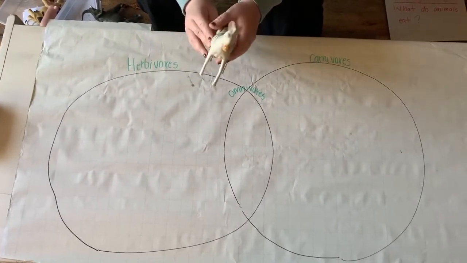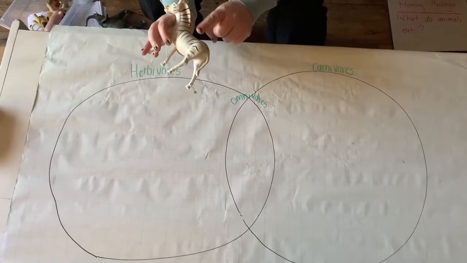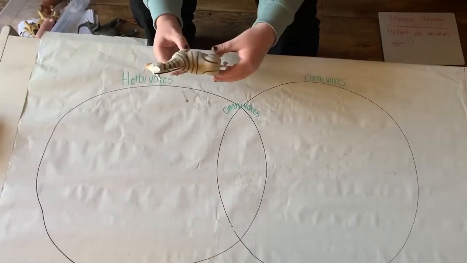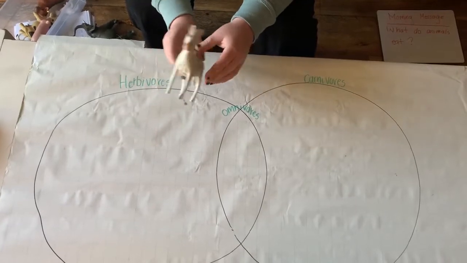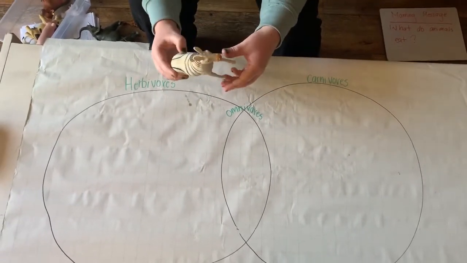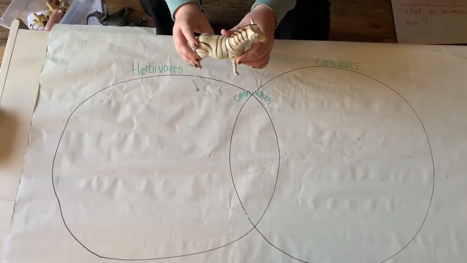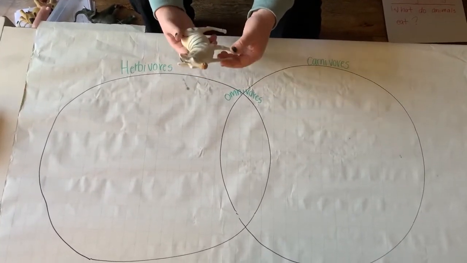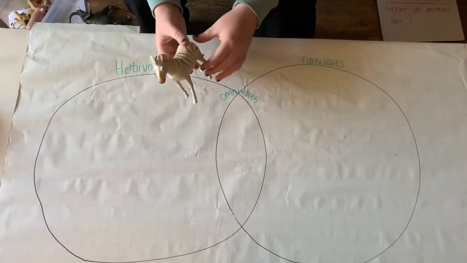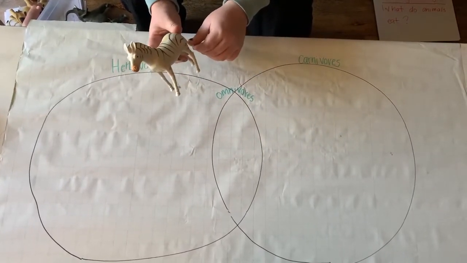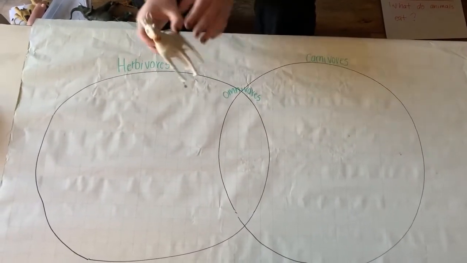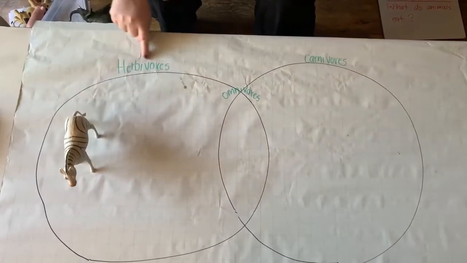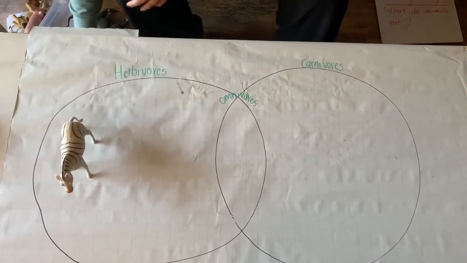This animal is a zebra, and I noticed that it is white and it has a lot of black stripes. What type of food do you think a zebra eats? Zebras like to eat grass or plants or other things that grow. They are herbivores. So we're gonna put them in the herbivore circle.